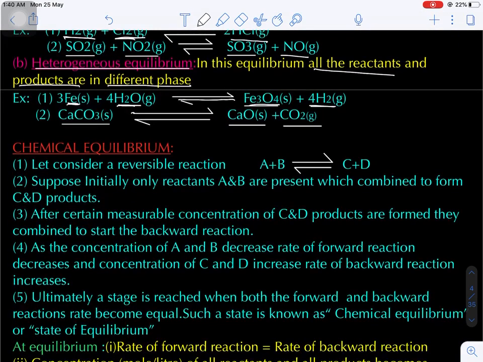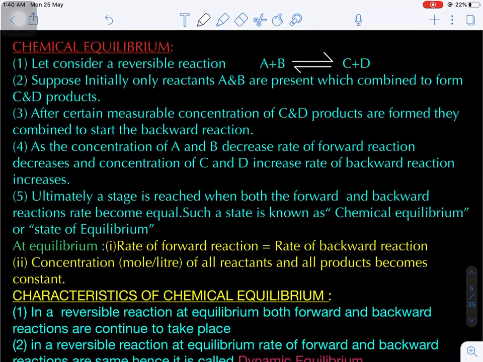Now here, chemical equilibrium. Let's consider A and B, two reactants, and C and D, two products. Initially, let's suppose we only have reactants. There will be no products. What happens? Reactants will combine to give the products. But this reaction is a reversible reaction.